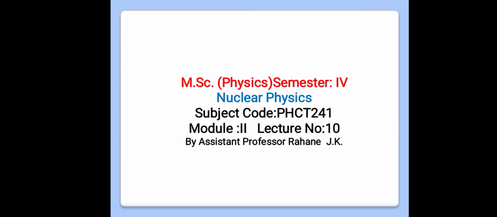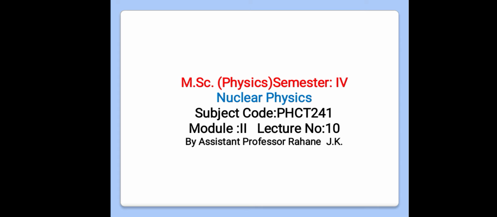Hello students, today we are going to start lecture number 10 of module 2 of the subject nuclear physics. Up to the previous lecture, that is up to lecture number 9, we studied the shell model and the problems on the shell model, that is, finding the spin and parity of the given nuclide.